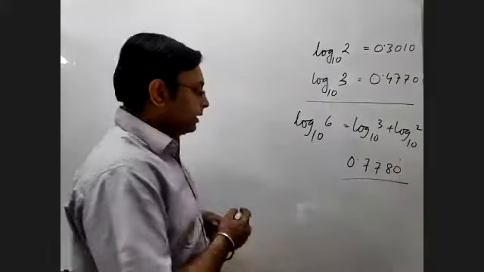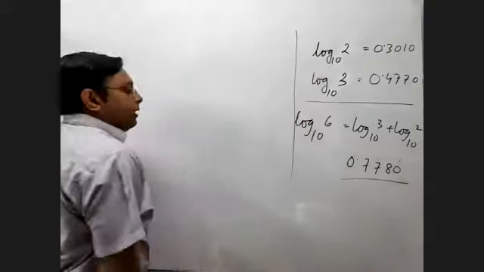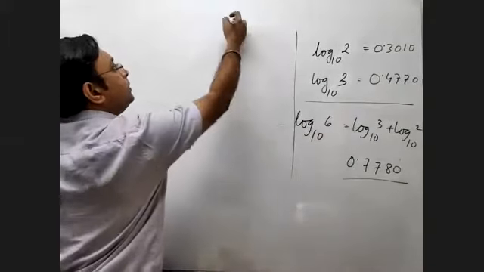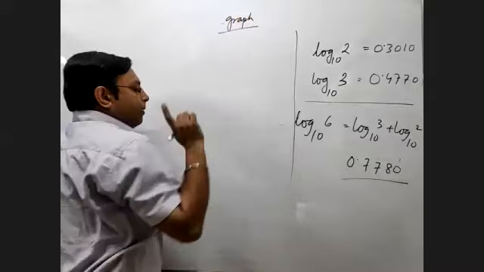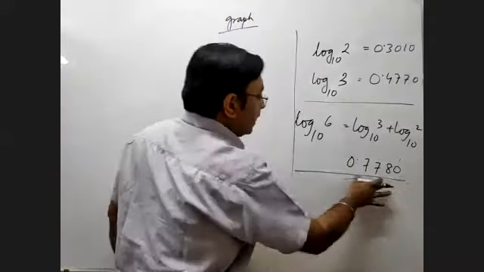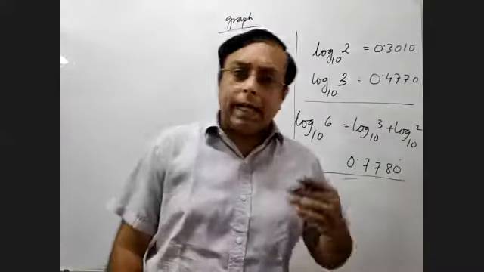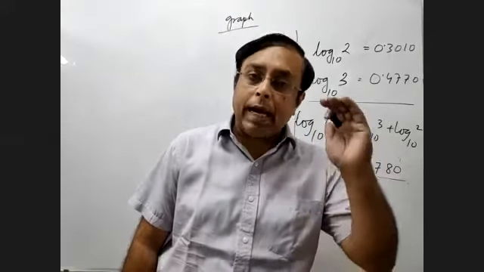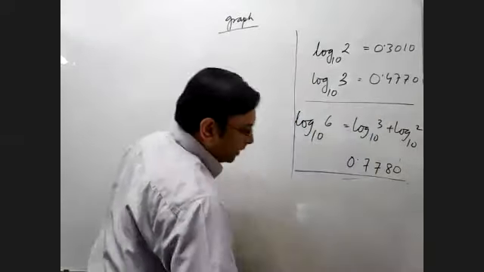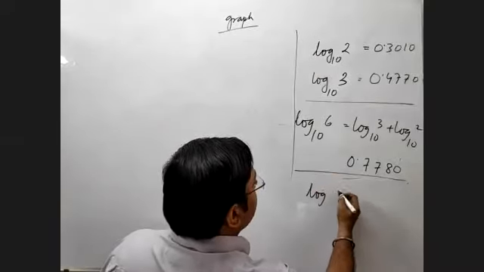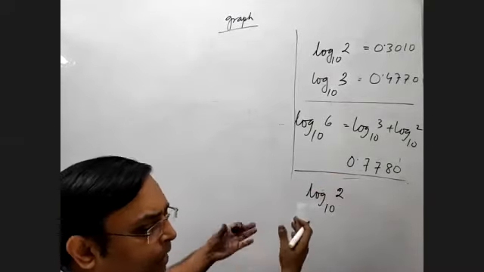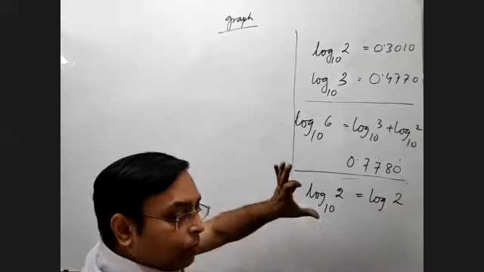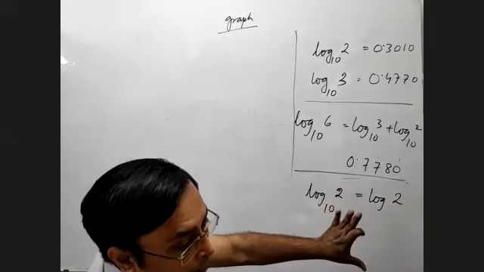Fine. Okay, so that's the next aspect of log. The subsequent aspect of log is the graph. But before the graph, I would like to introduce one more thing: if the base is 10, many times the notation is slightly lessened. Let's say you have to write log 2 base 10. Many times we don't write 10. So we write just log 2. So log 2 means log 2 base 10 by default.